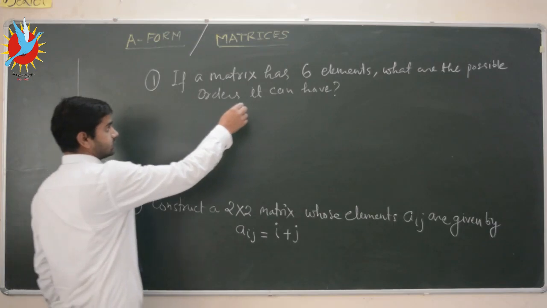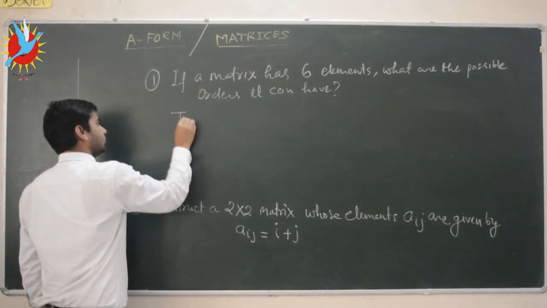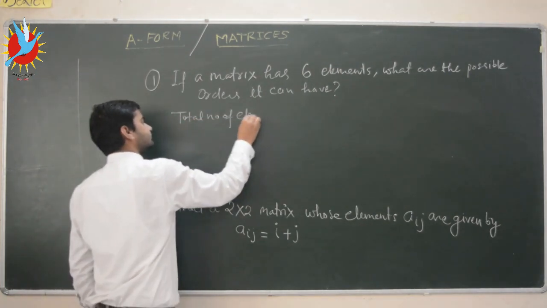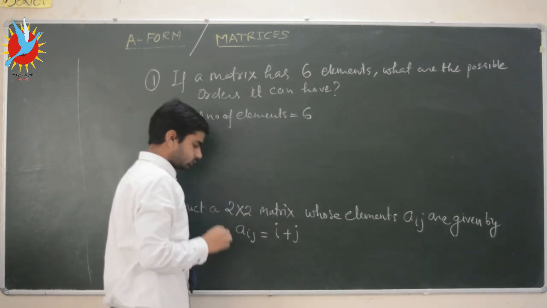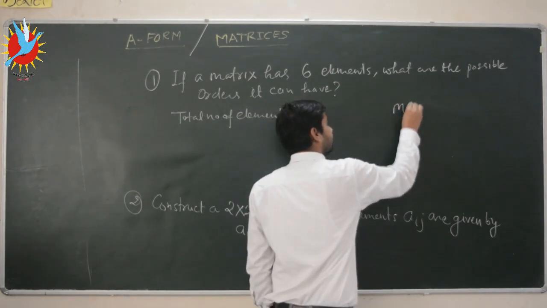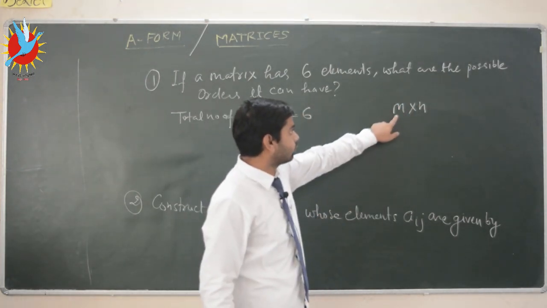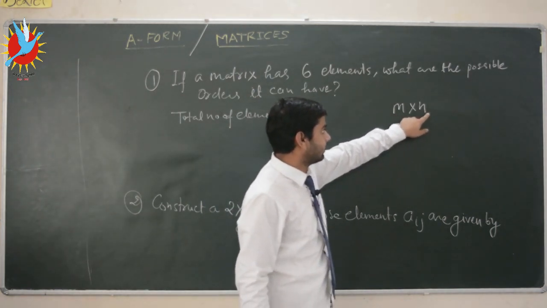The matrix has 6 elements. Okay, the total number of elements here is 6. Okay, so if a matrix has order m by n, that means the matrix has m number of rows, and this n, that is the number of columns that the matrix has, is n.